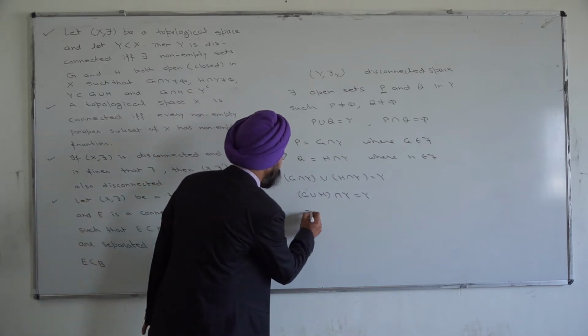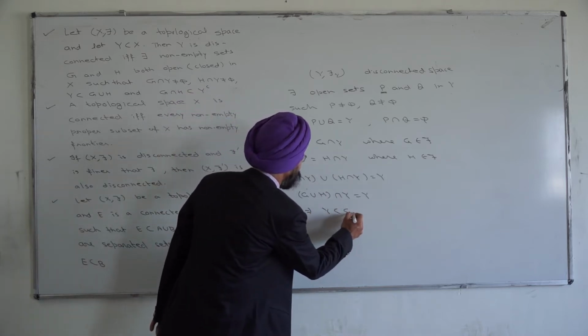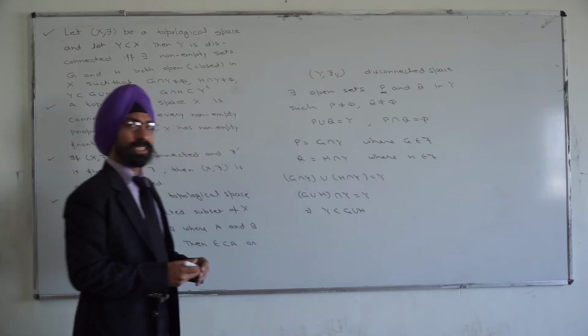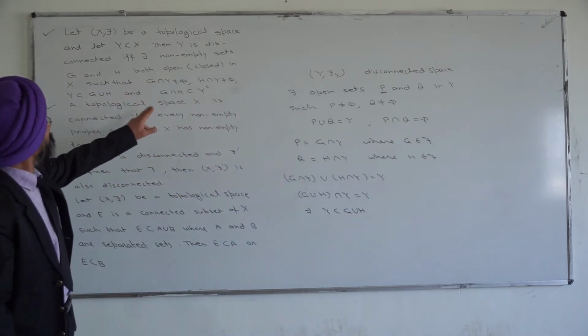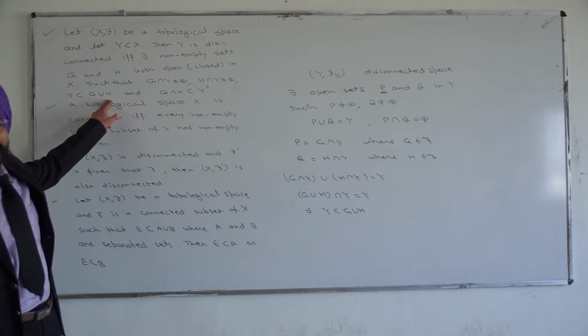That means Y must be a subset of G union H, which is one of the conditions we want. Here, Y is a subset of G union H.